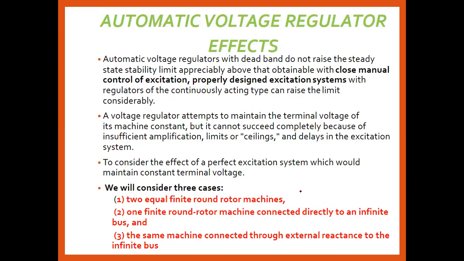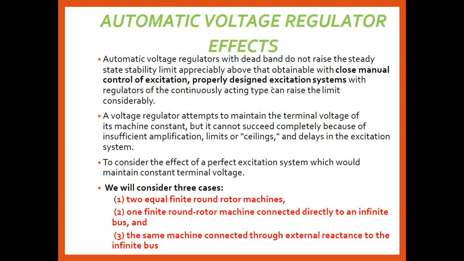Okay, so the automatic voltage regulator is generally meant to control the voltage of the two machine system automatically by using some excitation system, or by the governor action, and the equipment that should be connected between the two machine systems to maintain the automatic voltage regulation. An automatic voltage regulator with a dead band does not raise the steady state stability limit up to the optimal limit, which is close to manual control of the excitation.